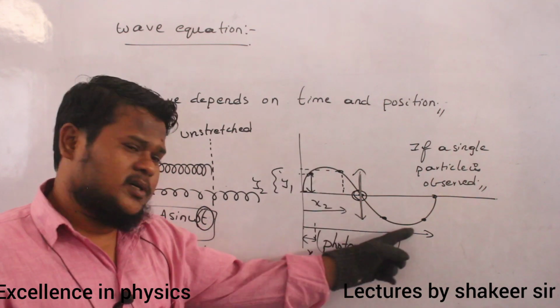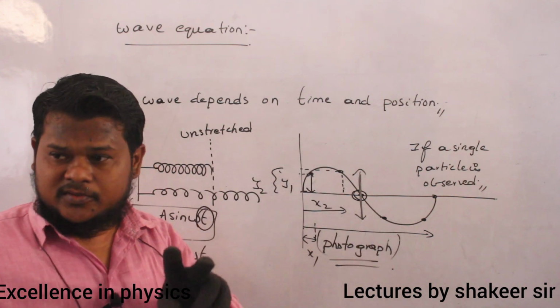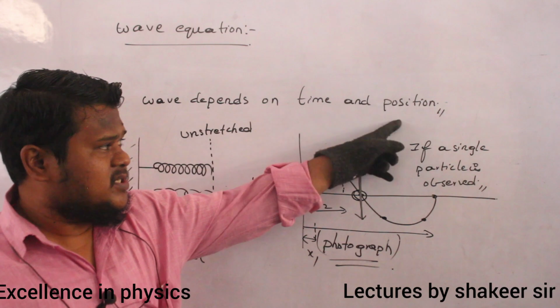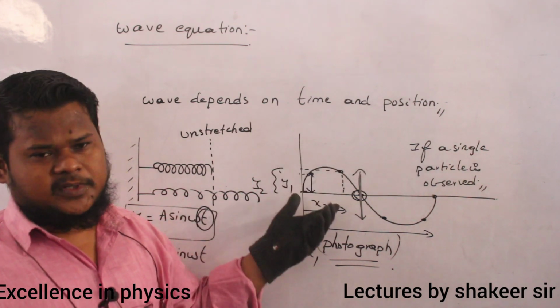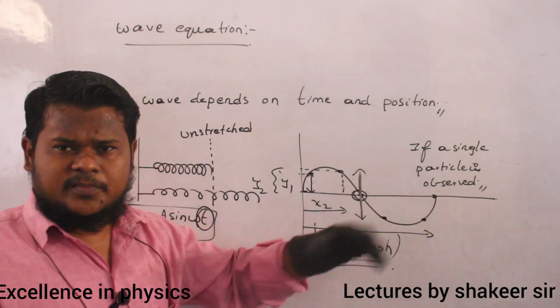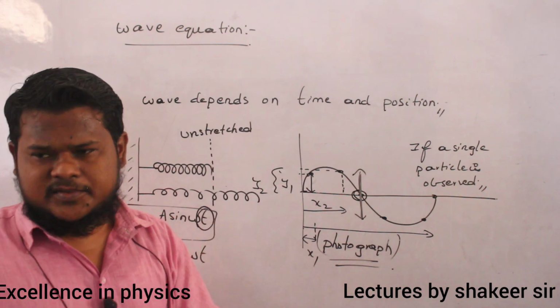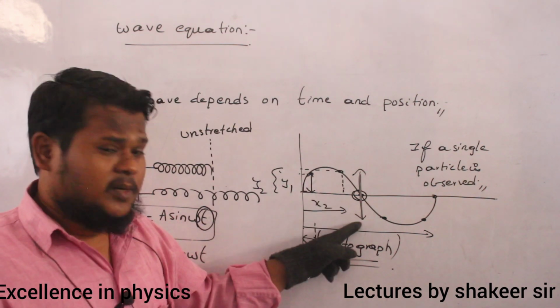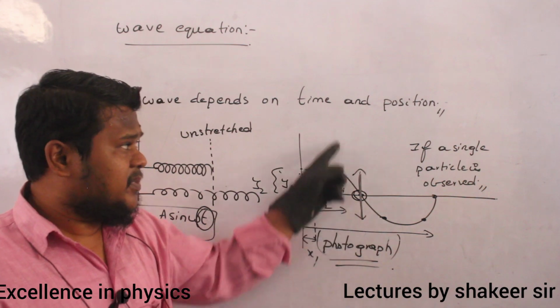So wave motion depends on two factors. What are the two factors? It depends on position also, it depends on time also. For different x values, particles have different y values. Similarly, if you take a single particle, the position of this particle depends on time.